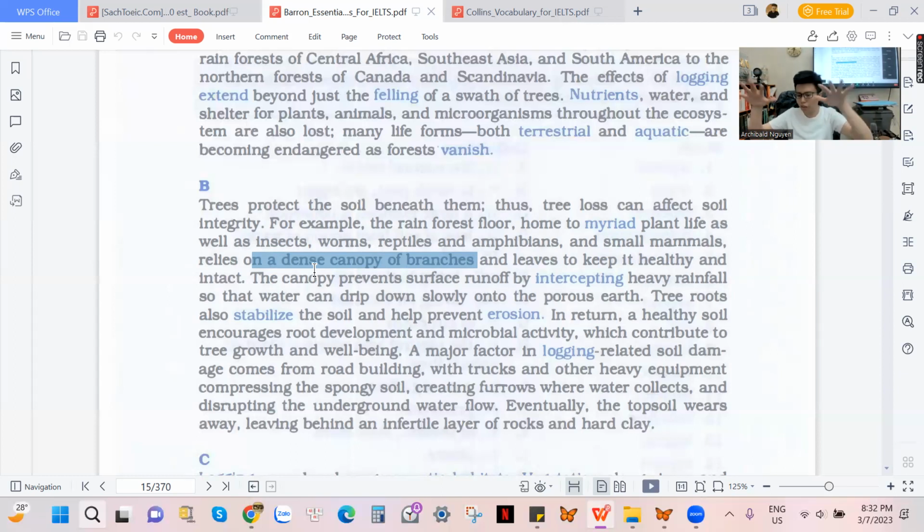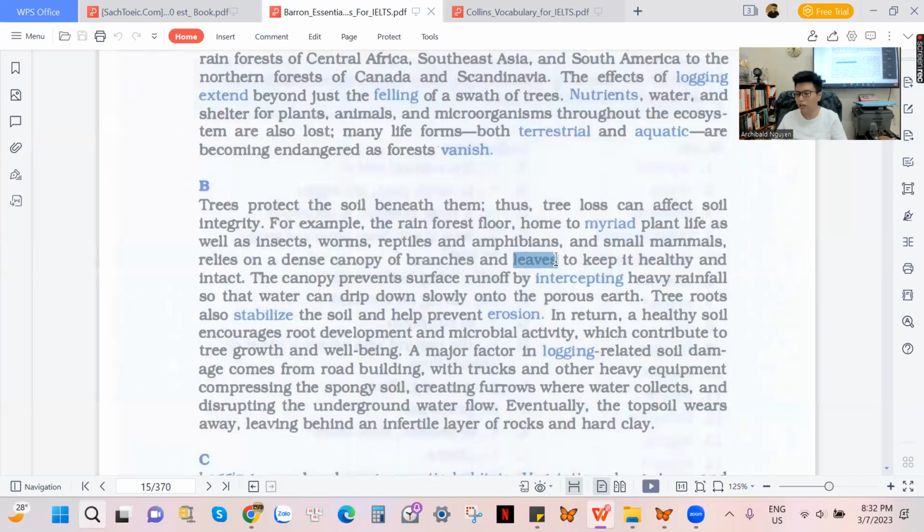And those kinds of roof are gonna protect everything under it. So people are gonna sit under the trees because it's gonna be very cool. When we sit under the trees, okay, like cool air, fresh air, beautiful view, okay, no direct sunshine. So that is the reason why we have the words a dense canopy of branches.